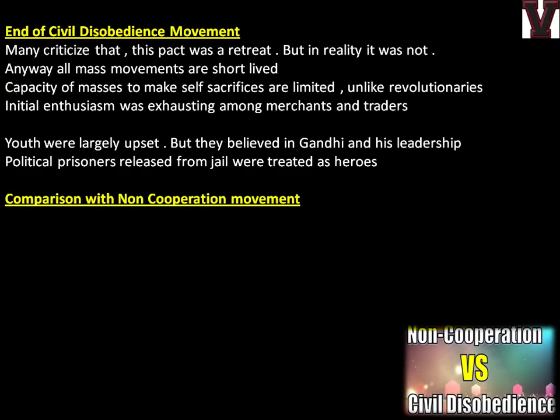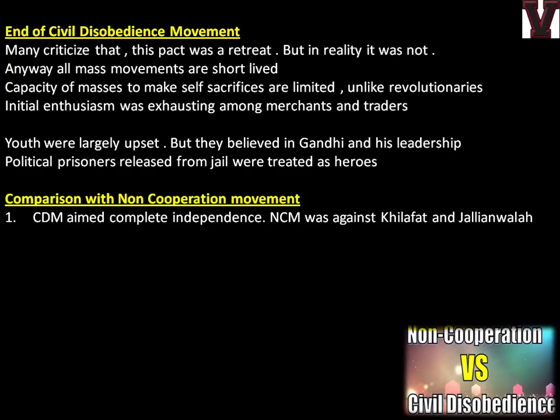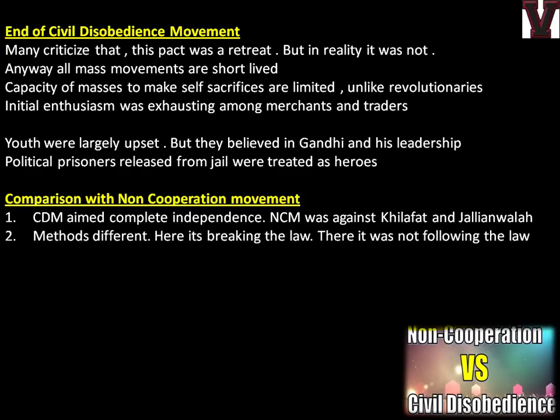So now we'll do the comparison with the non-cooperation movement, which is also a mains question that has been asked 2 or 3 times in UPSC mains GS paper 1. So you should know the comparison with the non-cooperation movement. CDM aimed at complete independence, but NCM was against the Khilafat wrong and Jallianwala Bagh. So the basic motive itself was different for both of them. Methods were different. Here it's breaking the law. There it was not following the law.